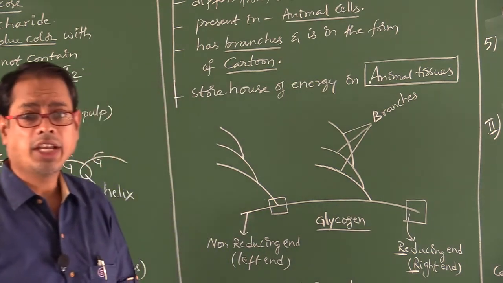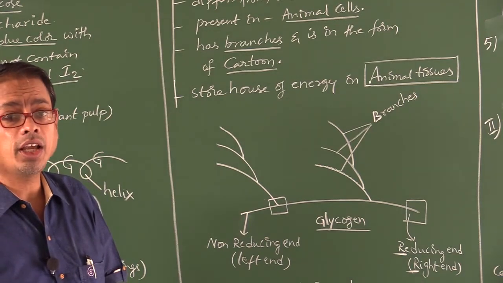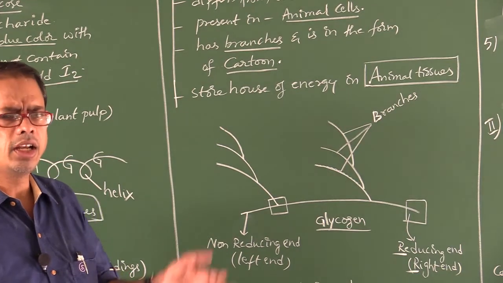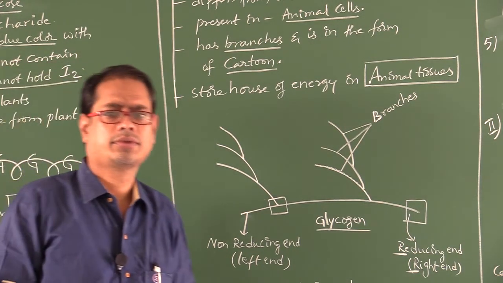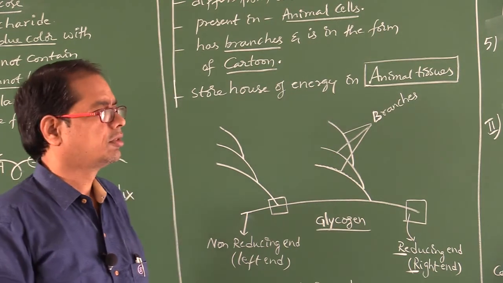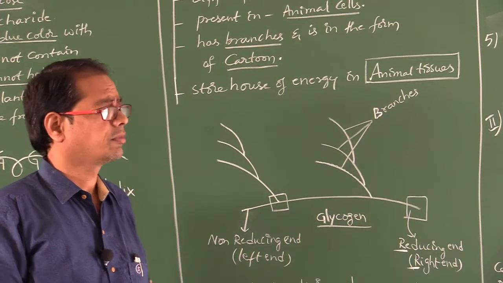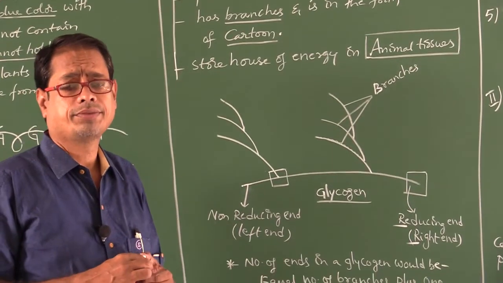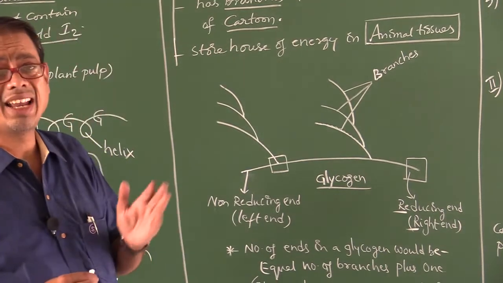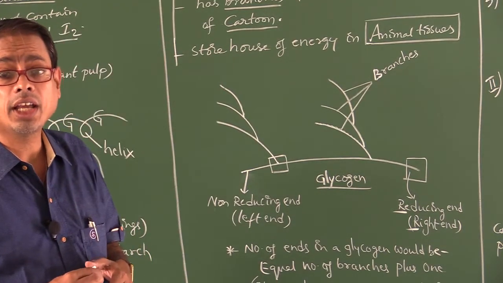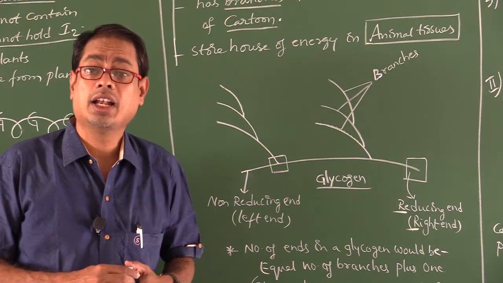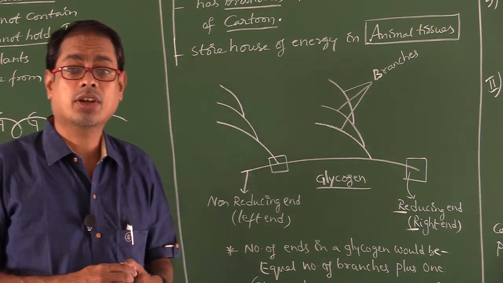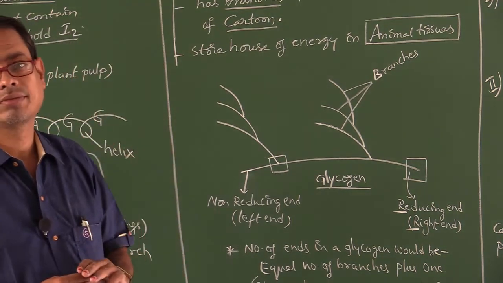And don't confuse, in a protein, the left end is called N-terminal end.